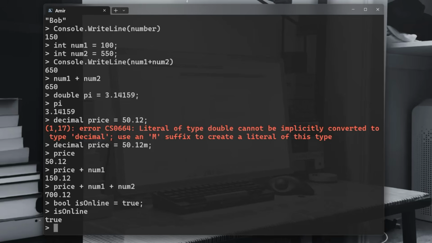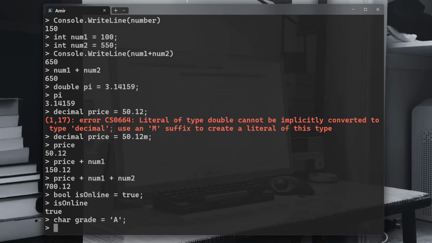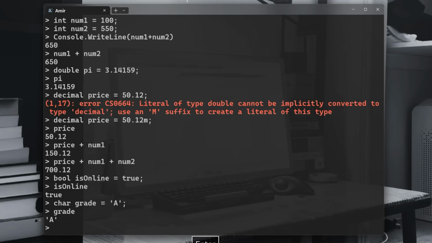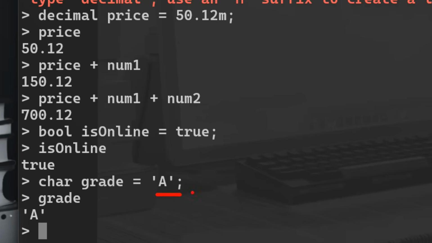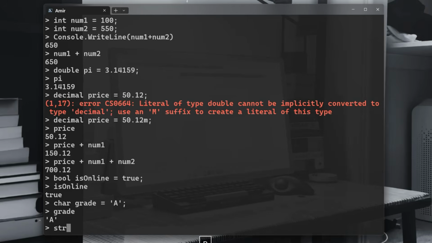We have characters as well. We use the keyword char, and we can have here char grade equal to 'A'. But be careful, this is in single quotes and not double quotes. In double quotes, you can say string grade1 equal to "A", like so.